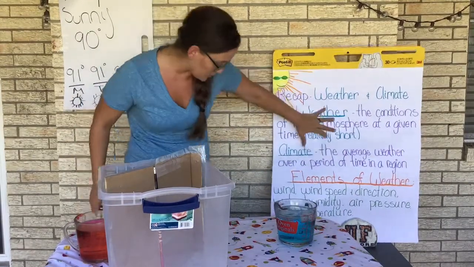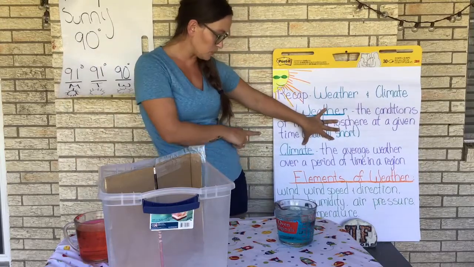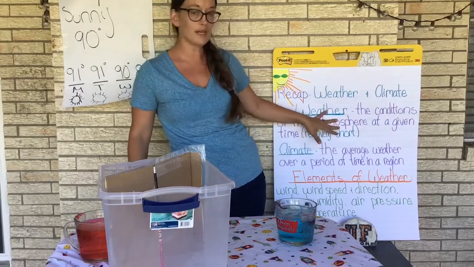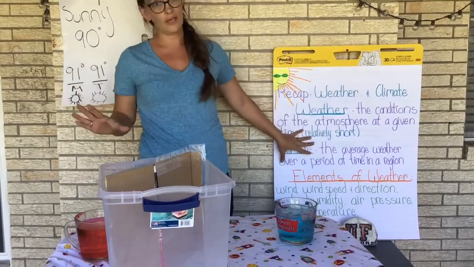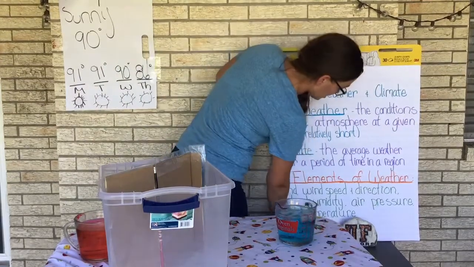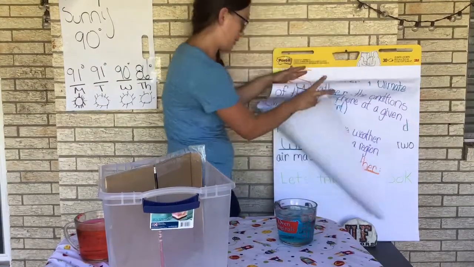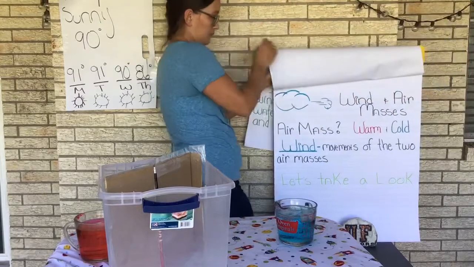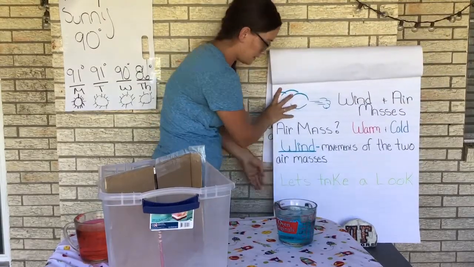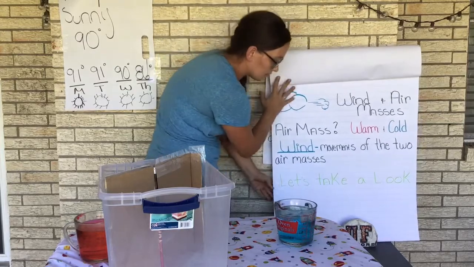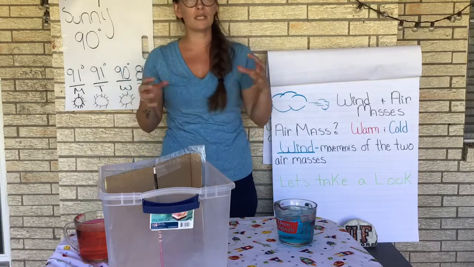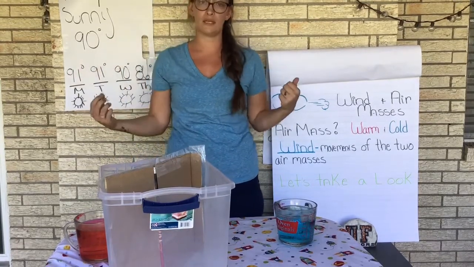And remember, boys and girls, the elements of weather are simply wind, wind speed, wind direction, water, humidity, temperature, and air pressure. That's a long list. And don't worry, we're not going to be examining all of those today, just a few. The ones that we'll be looking at today are going to be air masses and wind. Well, what is an air mass? Well, an air mass is simply the air all around us within our atmosphere.